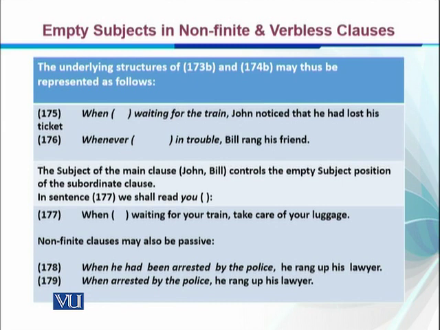When, and we have left a bracket for the empty subject, right? Waiting for the train, John noticed. And whenever, empty subject, in trouble, Bill rang his friend. The subject of the main clause, John and Bill, controls the empty subject position of the subordinate clause. So we can easily understand that here we have a subject, Bill and John.